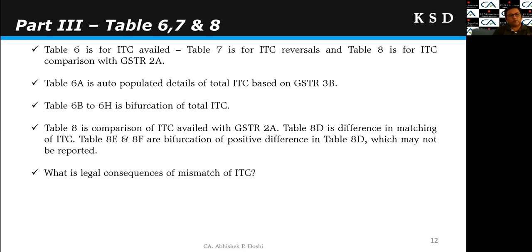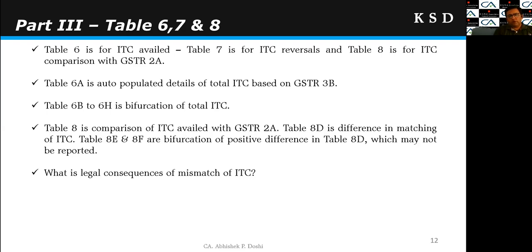Table 6A is auto-populated, and details of total ITC are auto-populated in table 6A based on your GSTR 3B return. Then 6B to 6H is the bifurcation of the total ITC. So what is the total ITC in 6A? We need to bifurcate in 6B to 6H, and ideally the difference at 6J would be 0. Then there is the importance of table 8. In table 8, broadly we are making a comparison of the GSTR 2A and ITC availed in the GSTR 3B.